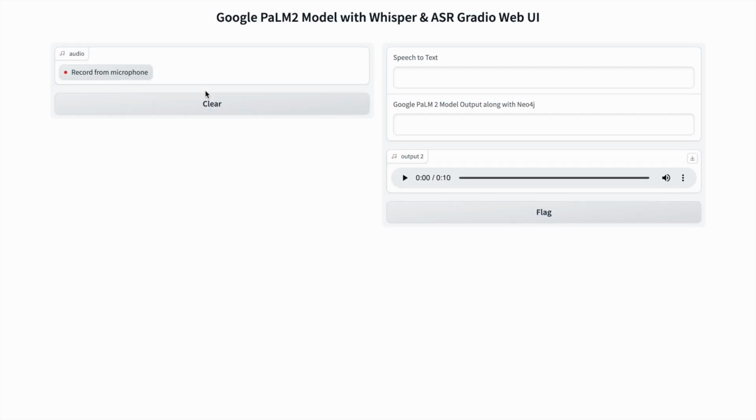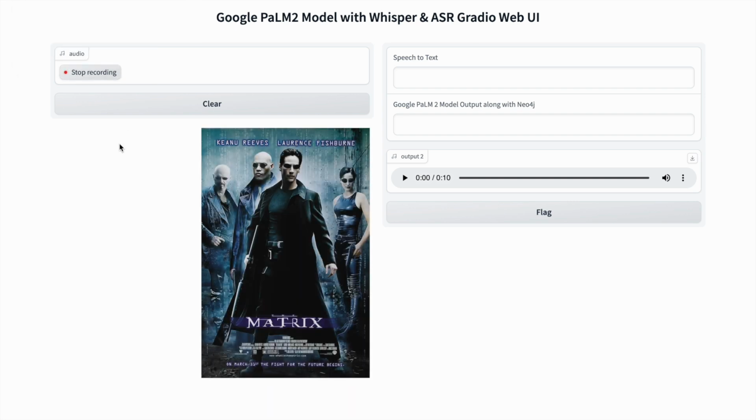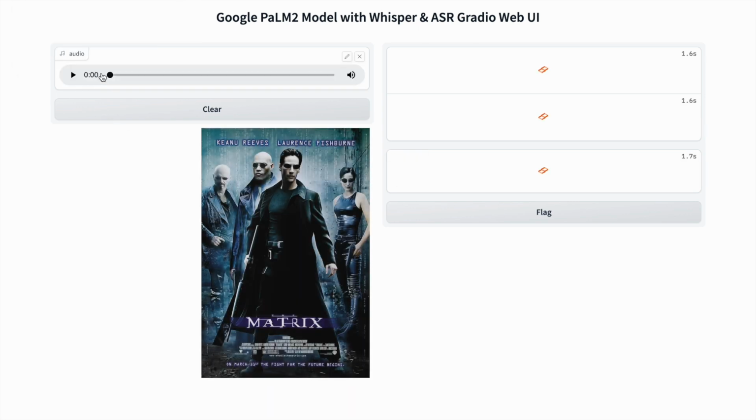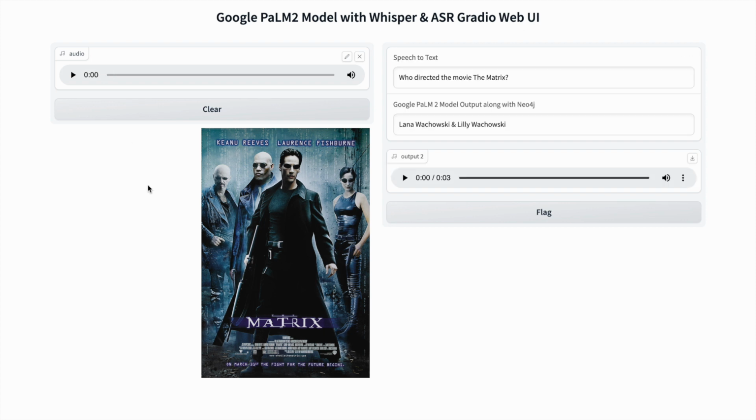Let me ask my first question. Who directed the movie The Matrix? So here is where the execution is happening now. So here is the output. The output is who directed the movie Matrix. So this is the speech to text output. This is the PaLM 2 plus Neo4j execution output, which I'm assuming is correct. And here is the output using audio. Lana Wachowski and Lily Wachowski.